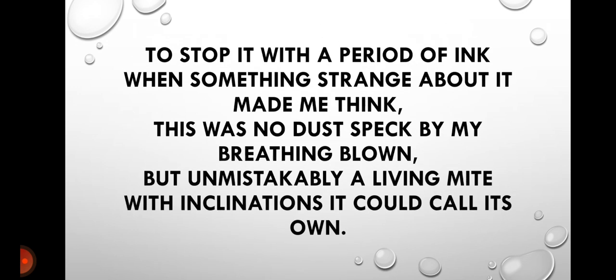To stop it with a period of ink. To stop it, it refers to the sentence. Here it refers to the sentence with a period of ink, just to add a punctuation. The poet was about to end the sentence with a punctuation, when something strange about it, again, about it here means that spot, that dot, made me think this was no dust speck by my breathing blown.